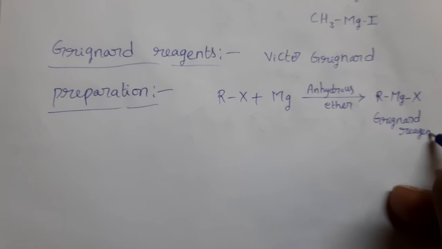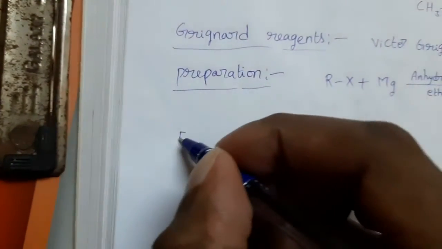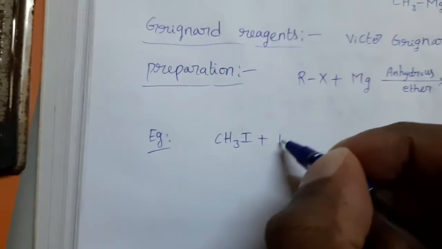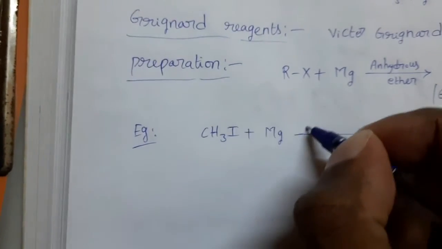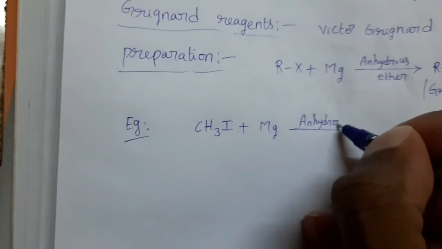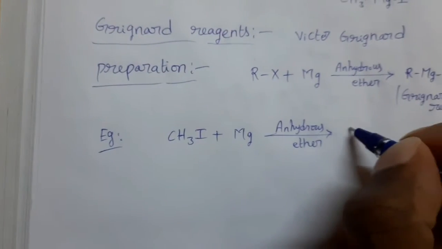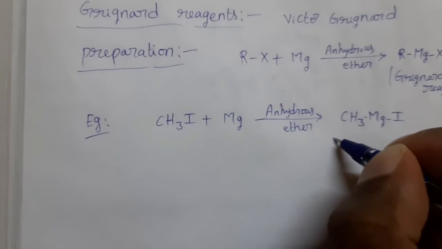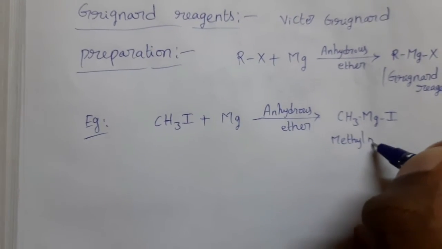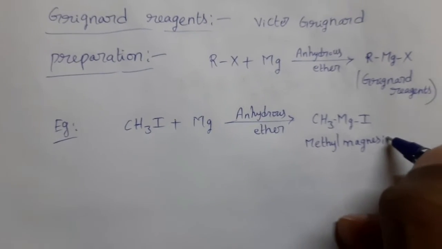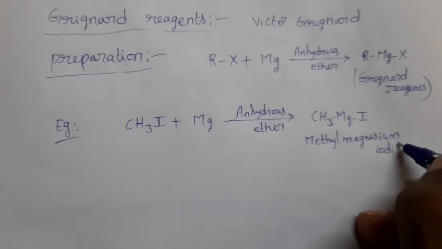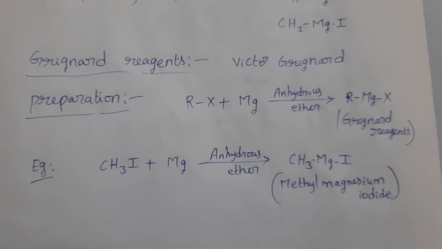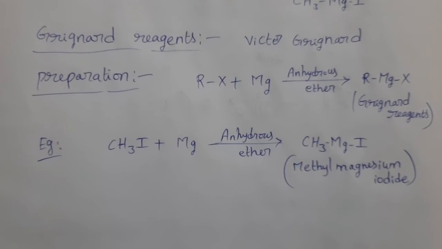Take an example. Methyl iodide, CH3I, reacts with magnesium metal in presence of anhydrous ether. Then we get CH3MgI. This is methyl magnesium iodide, an example of a Grignard reagent. So in this way we can prepare Grignard reagents from alkyl halides.